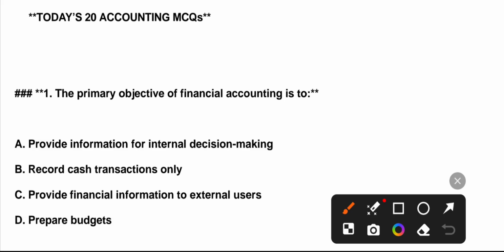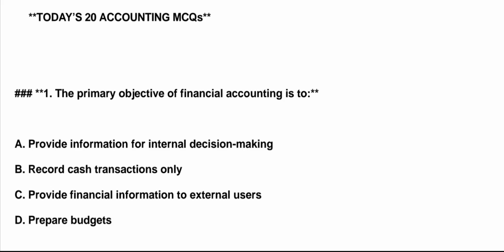Question first: the primary objective of financial accounting is to: A. Provide information for internal decision making. B. Record cash transactions only. C. Provide financial information to external users. D. Prepare budgets. Correct answer is option C.